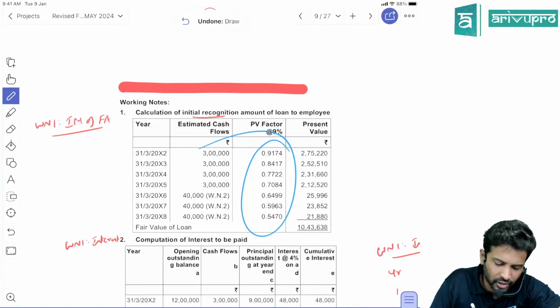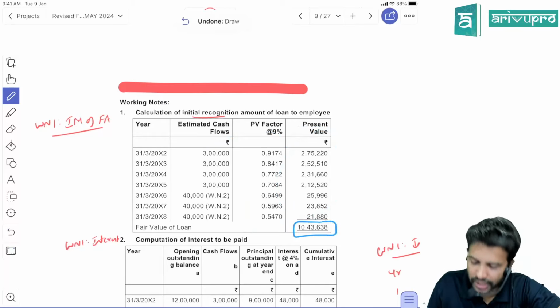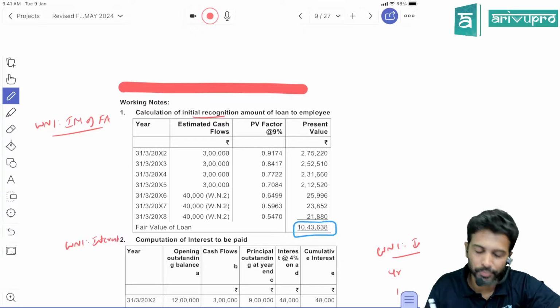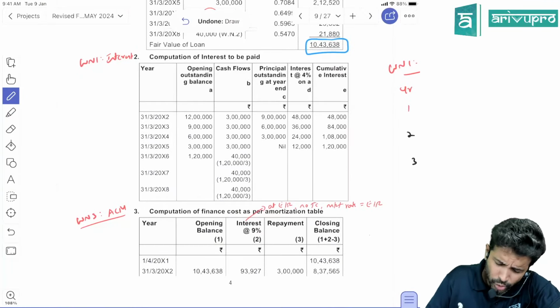In fact, this is given in the question, so take that only. Calculate it. If you calculate all this, you'll get present value of future cash flows, which is 10,43,000. This is the initial measurement of financial asset. Thereafter, you do ACM accounting.